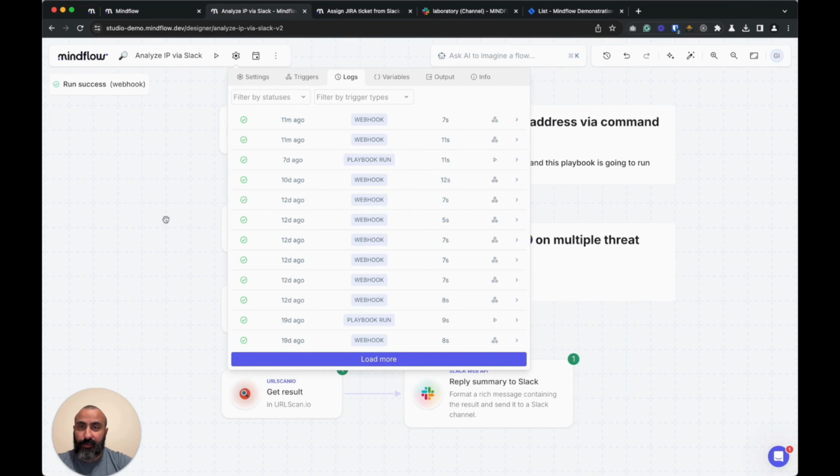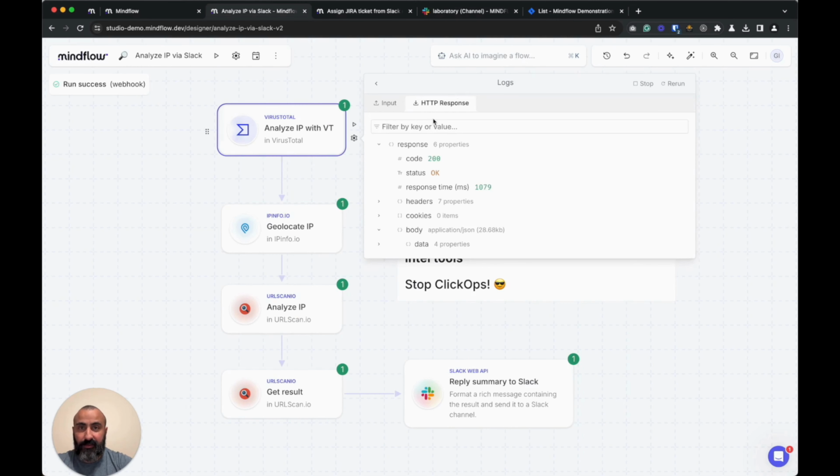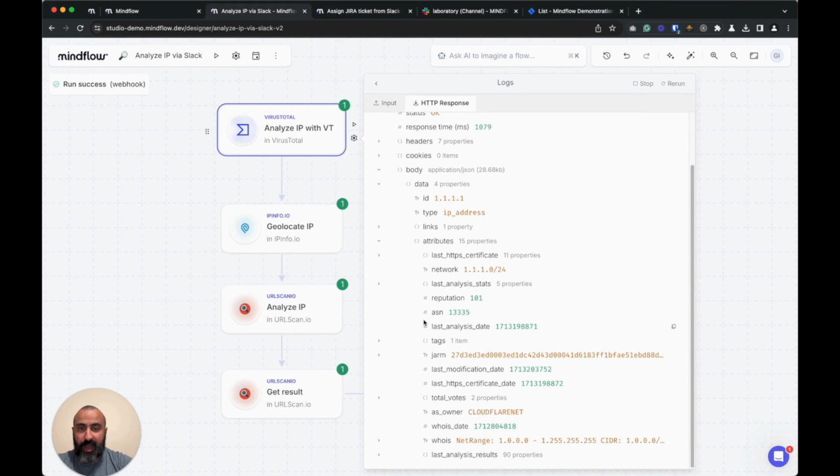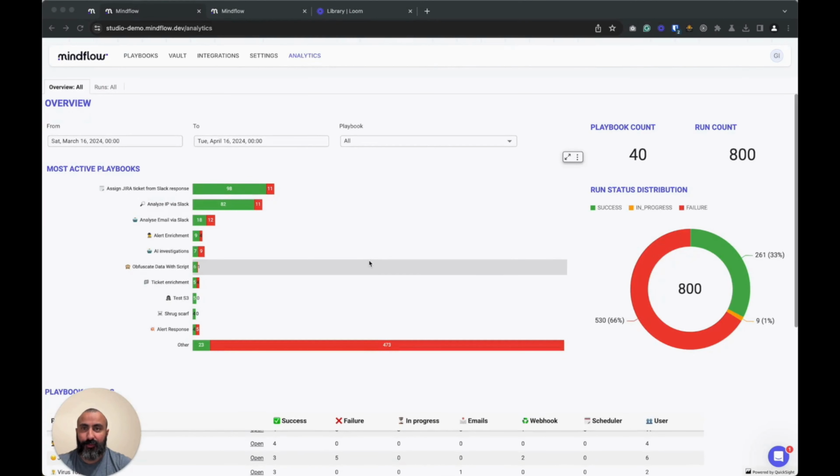It's not the only thing that we can check in the logs, as we can inspect every step itself. By inspecting the data, we can see the HTTP execution code of the request, but also the data that the API is getting back to us. This is how we can figure out what data we put into the report at the end. This can be for VirusTotal, but also for any step that we have. To monitor playbook execution, the logs are just perfect.